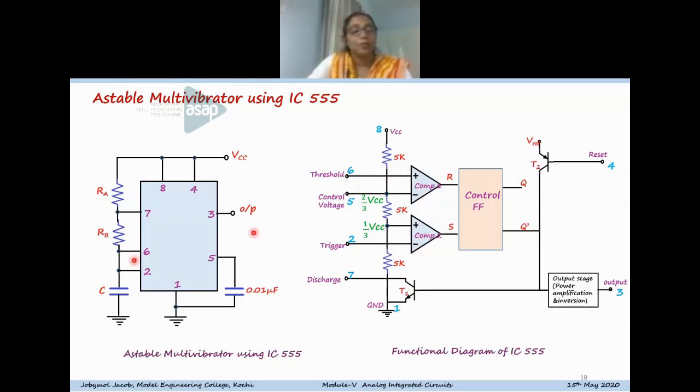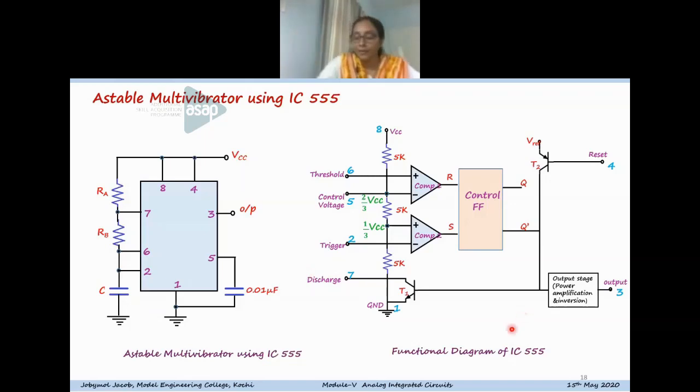The joining point of RA and RB is connected to pin 7. Pin 7 is the discharge pin. So once the transistor is on, the capacitor can discharge through this transistor. And if the transistor is off, the capacitor can charge through these two resistors.